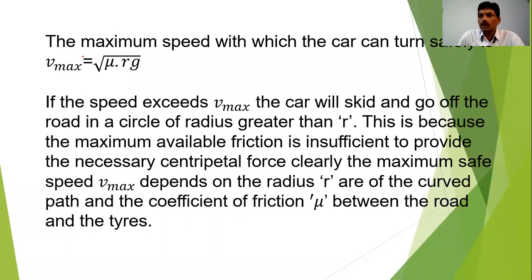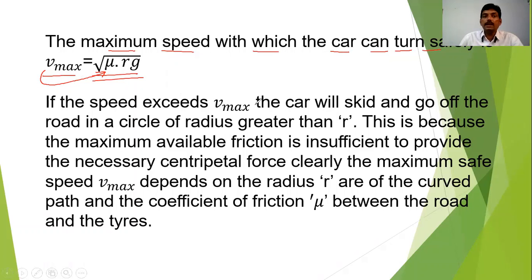Now I just told you, when you want to take the turn with the maximum speed, then you should have some condition there. So what is that condition? The condition is, if you want to take the maximum speed with which the car can take the safe turn, very important, safe turn, then you will get V max or maximum velocity is equal to square root of mu into rg.